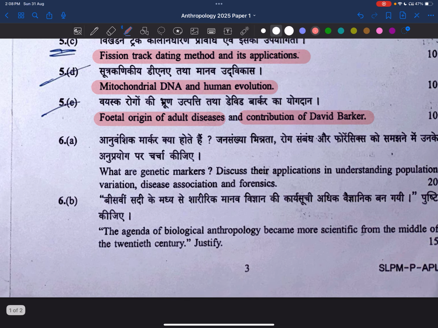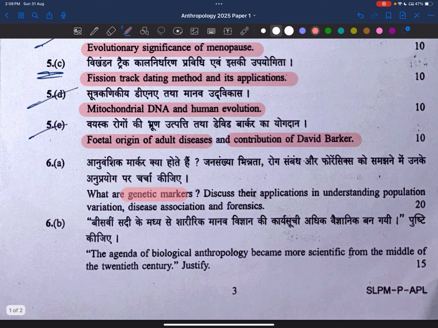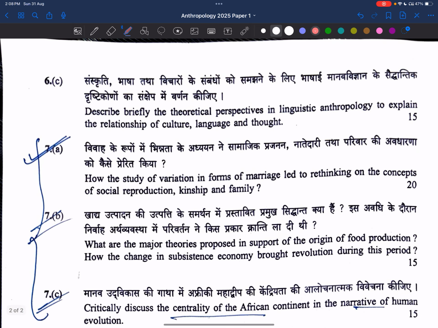Now, what are the genetic markers? Somewhat better question only. Discuss their applications in understanding population variation, disease association, and forensics. Good question, no problem. Agenda of biological anthropology became more scientific from the middle of 20th century. This is also very good. He's asking about the evolutionary aspects of biological anthropology in scientific terms, the recent developments. Somewhat we can tackle this question.